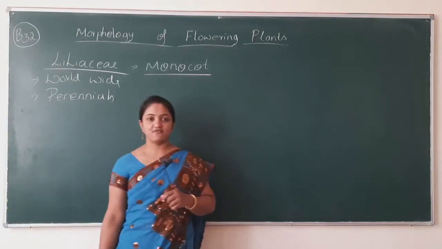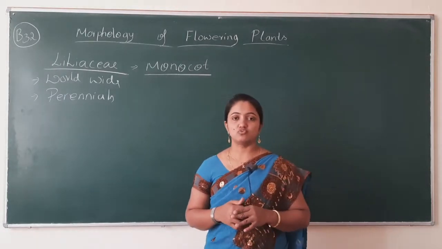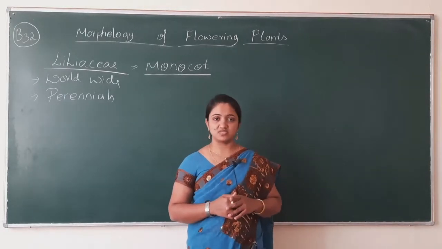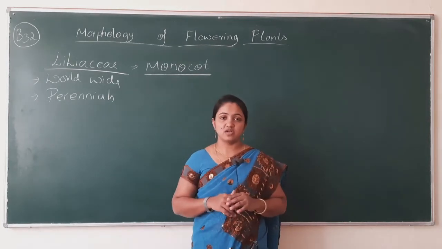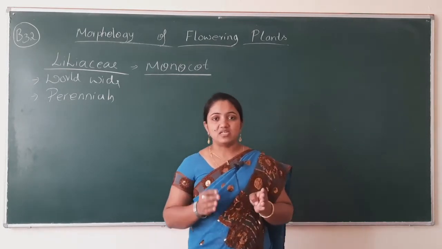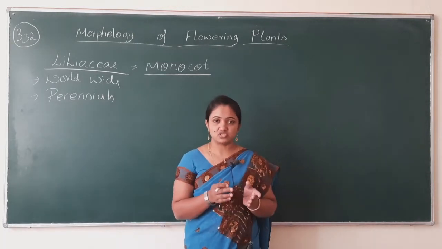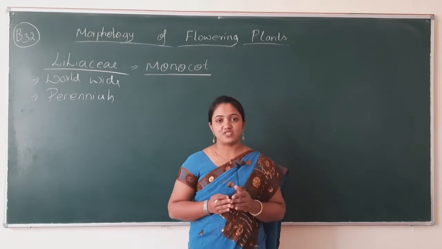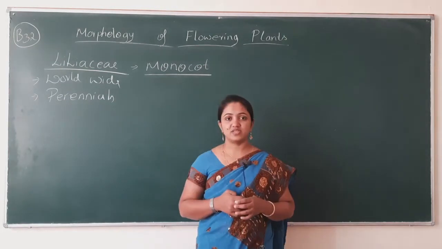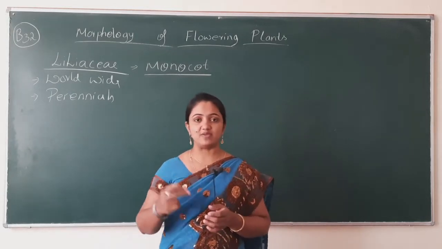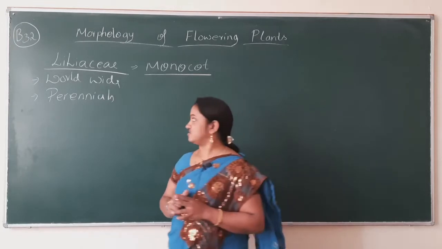Perennials means they are going to grow in all seasons and remain throughout the year. It is not that the Liliaceae family plants stay particularly in one season. They develop throughout the seasons.